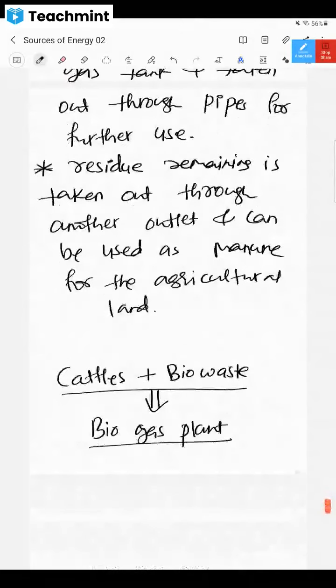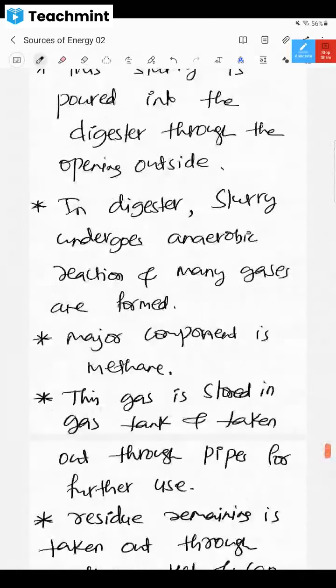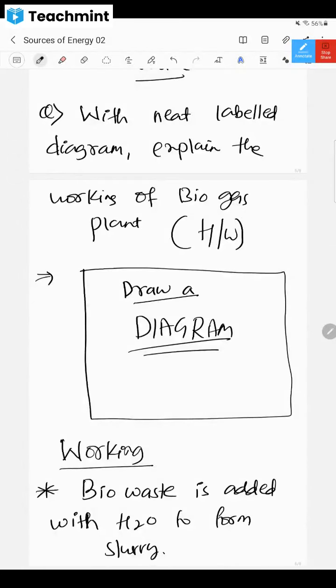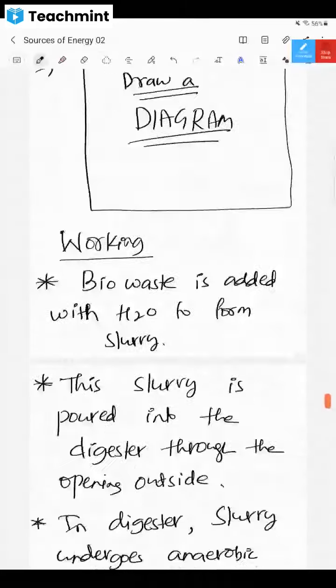Yes, sir. Okay, what is your task now? You have to fill in whatever diagram is there. Will you draw a diagram, dear children? Draw that beautiful diagram, label it, make a PDF of it, and send it to me. Okay? Fine, sir. Then biogas is over.